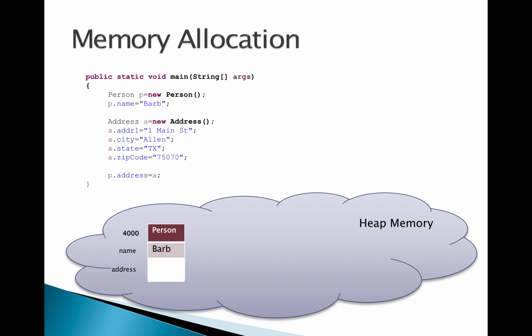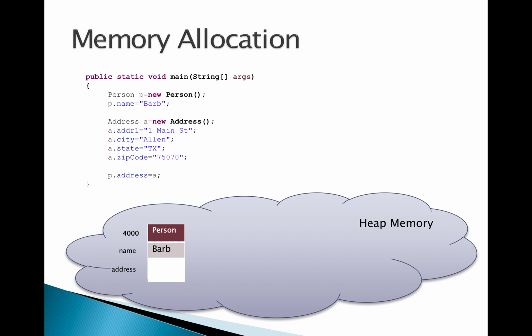So a person object will be created in heap, and we say P dot name is equal to Bob. So the name instance variable will be assigned as Bob here. The address variable will be null because we have not made any address object till yet actually. Now the next line is address A is equal to new address of.